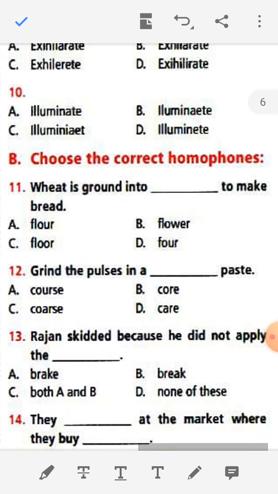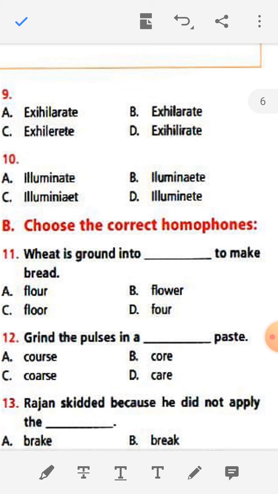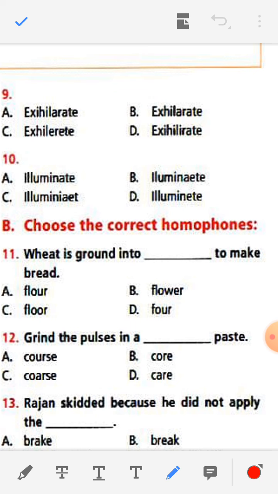Next you see number 9. Exhilarate. CEXIHILARATE, EXHILARATE, EXHILERETE, EXIHILIRATE. Here the correct spelling is B, exhilarate. And number 10, illuminate.